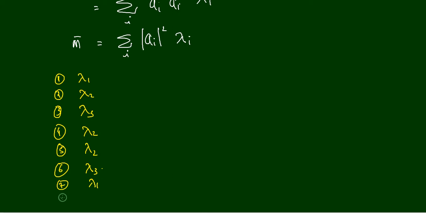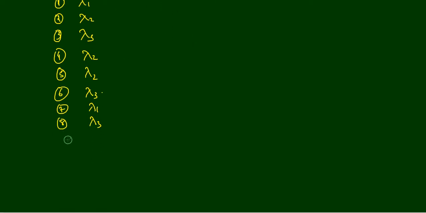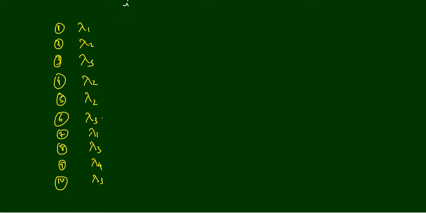The eighth time gave lambda 3. The ninth time gave lambda 4. And the 10th time gave lambda 3 again.